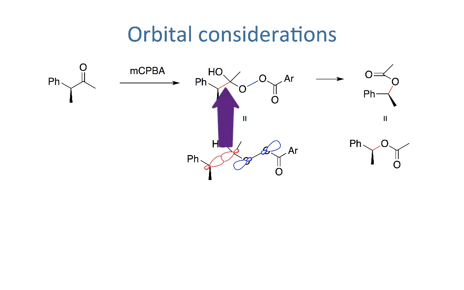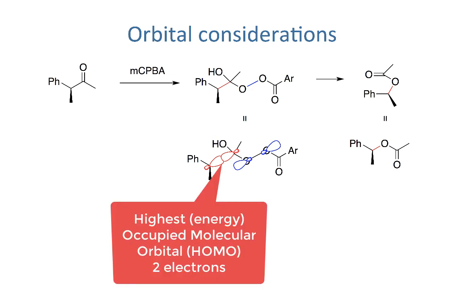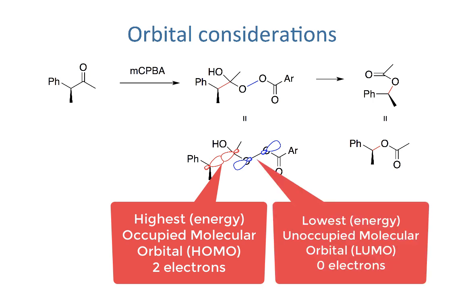For that group to migrate, the sigma migrating bond has to be antiperiplanar to the breaking OO bond. The sigma bond is a filled bonding molecular orbital with 2 electrons in it. It is the highest energy occupied molecular orbital, or HOMO. To form a new bond, the HOMO must overlap with an empty orbital. The lowest energy unoccupied molecular orbital is the OO sigma star bond, the empty antibonding molecular orbital.